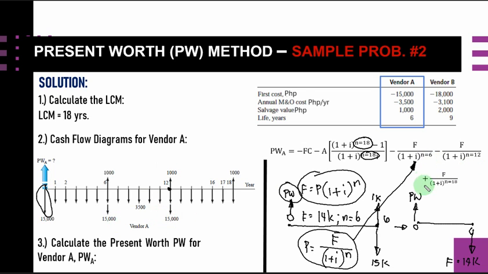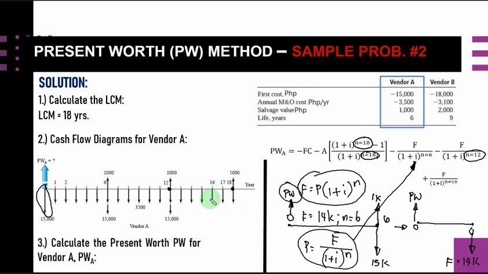So our F here is still the difference of 15 minus 1, which is 14K, and only our N varies, which is N equal to 12, because we are considering year 12. And for our last term, it is actually referring to this point here.